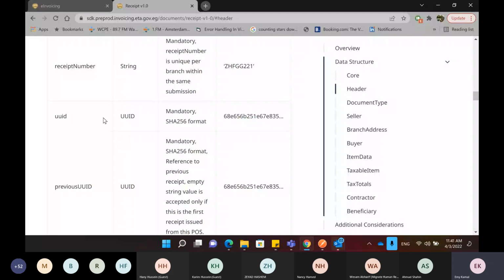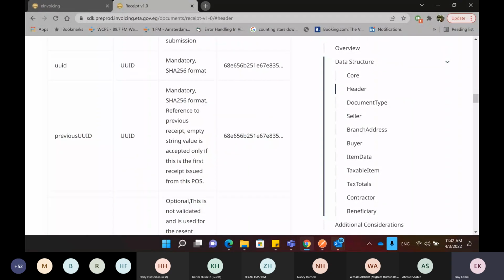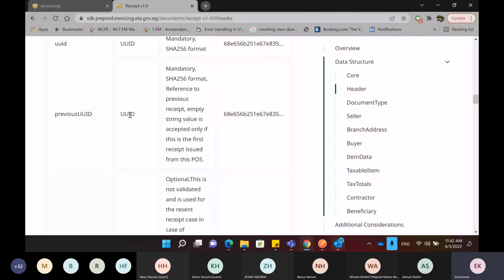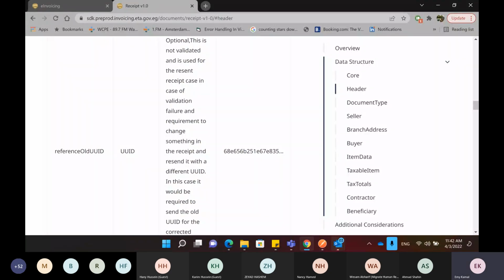The third one is the previous UUID. The previous UUID is still mandatory in SHA 256 format, and this references the previous receipt that was issued from the same point of sale. So I need to point out the previous UUID for the receipt I am issuing from the same point of sale.